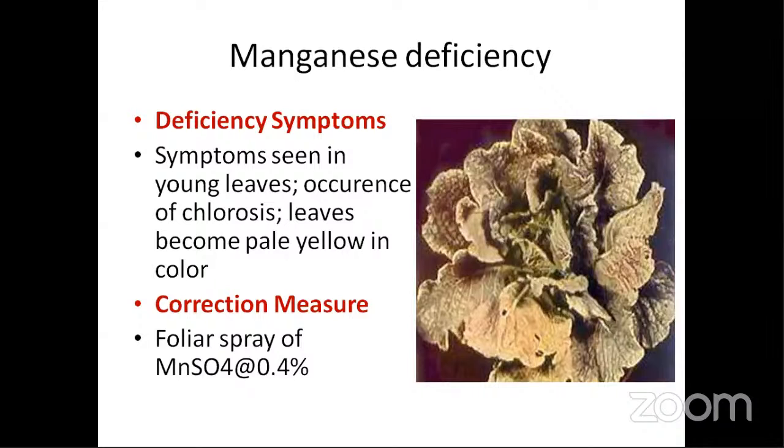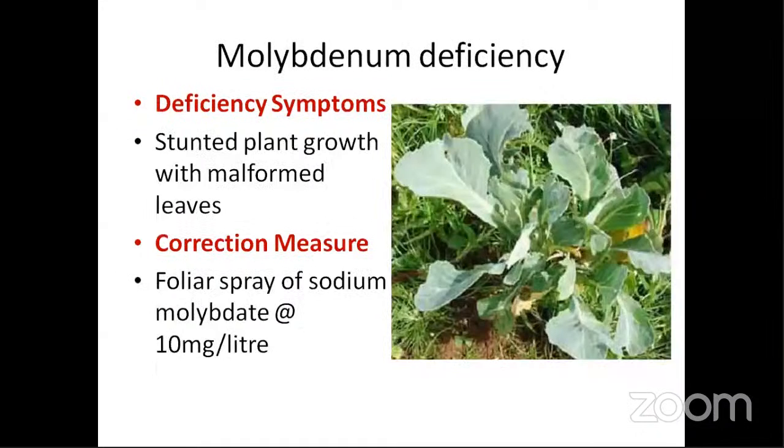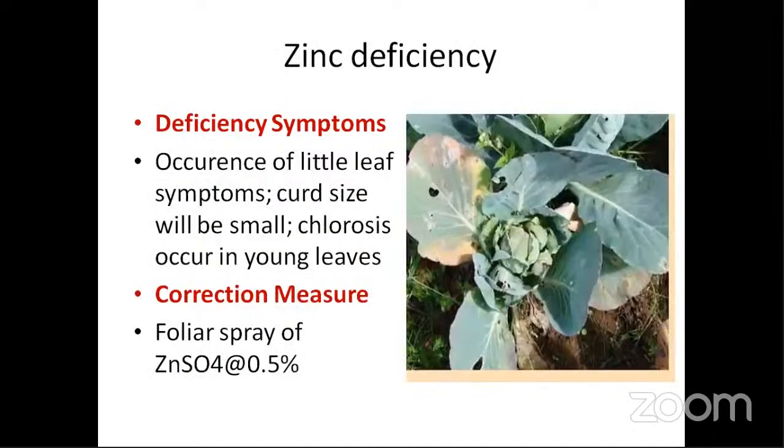Next, manganese, this also shows in the young leaves. All the quality elements will come here. Molybdenum, very, very important, not in case of cabbage, but in case of cauliflower, because of the presence of whiptail disorder. So stunted growth and malformed leaves, because here no inflorescence is there. So here malformed leaves is the symptom that it shows. Next, zinc deficiency. Even for us, like humans also, for quality maintenance, we have to have good zinc in our diet. So similarly here it is zinc deficiency, again affecting the quality in the young leaves.